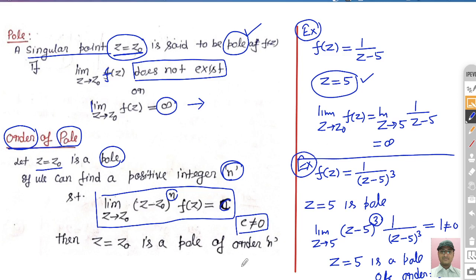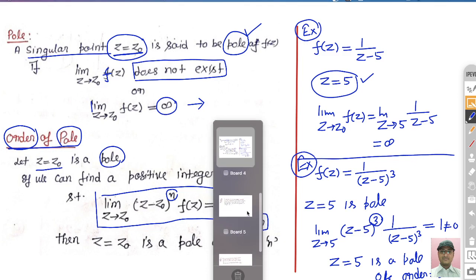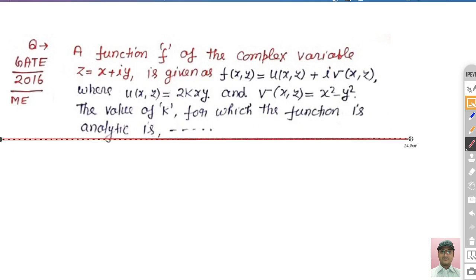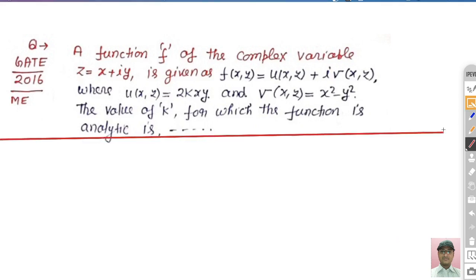Now we move on to the GATE problems, and then again we solve questions related to these topics. So now this is the first question. This question was asked in GATE 2016 in the mechanical engineering branch. I think there are two types of questions in a GATE exam. The first is the objective type, and the second is where you have to put some answer in numeric value, right? So this question is that second type.